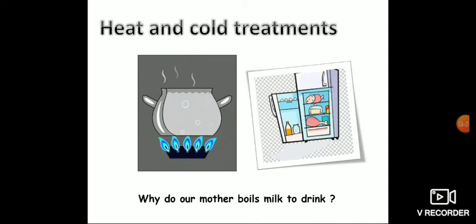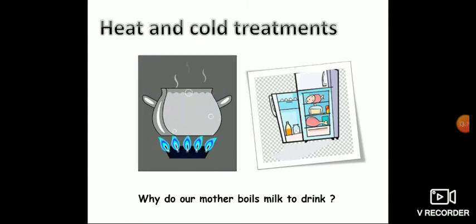And the next one, to preserve food items, we have to boil and we have to freeze. Water starts to boil at 100 degrees Celsius, that is the boiling point. At that time no microbes can grow in the food item.